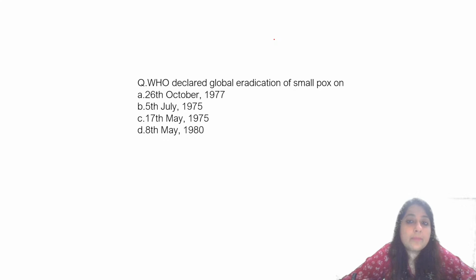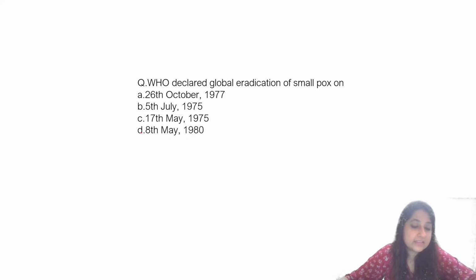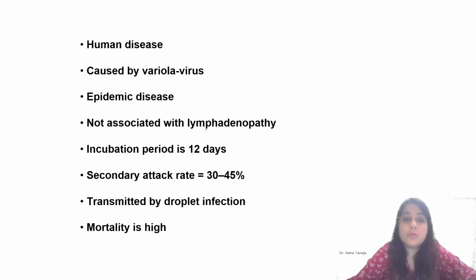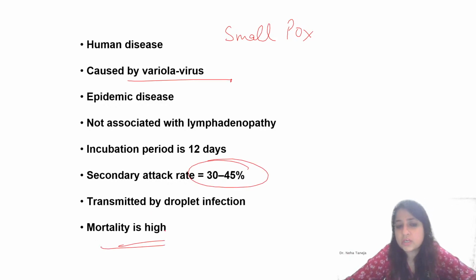All right. When did smallpox eradication happen? Smallpox is the only disease which has been eradicated. Wild poliovirus strains 2 and 3 also have been eradicated, but so far the only disease eradicated is smallpox. It was eradicated on 8th May 1980. I'll just tell you 1 or 2 points. It's caused by variola virus, not associated with lymphadenopathy. Secondary attack rate is less than chickenpox, but the problem was its mortality was high.